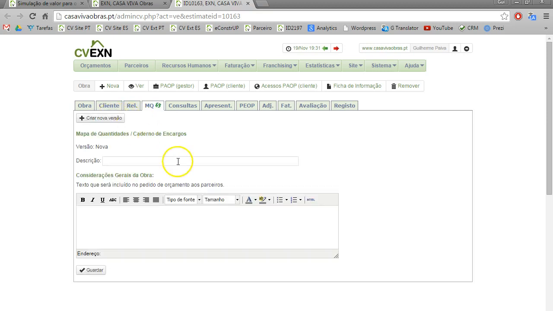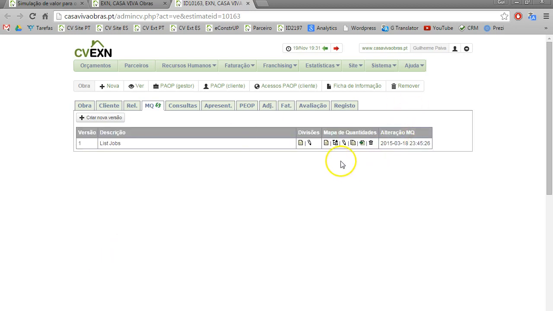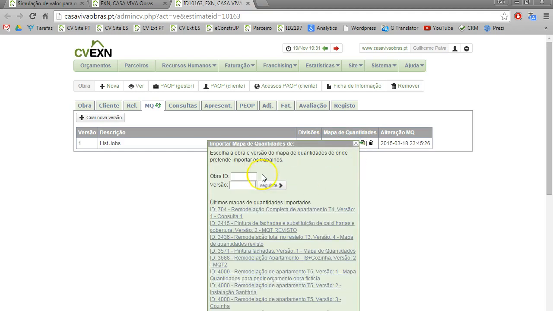Alright, so the first step is we must do a list of jobs. The list of jobs that we will use for every company. All companies will answer the same list of jobs. It's the only way to compare them. So list of jobs. I save it. And there I have several ways to do this list of jobs. One way is just to copy from a previous existing one. This is actually the way we use the most.